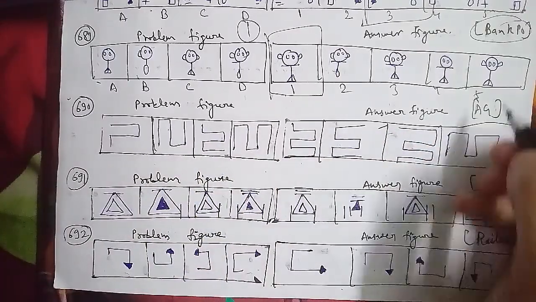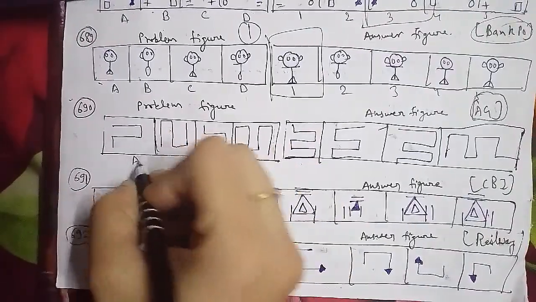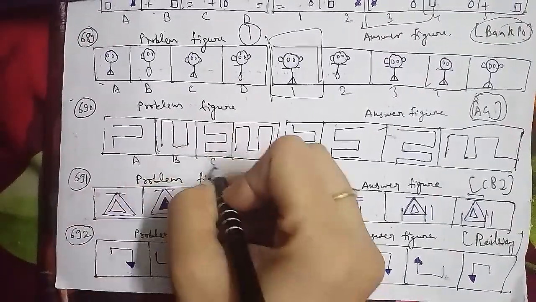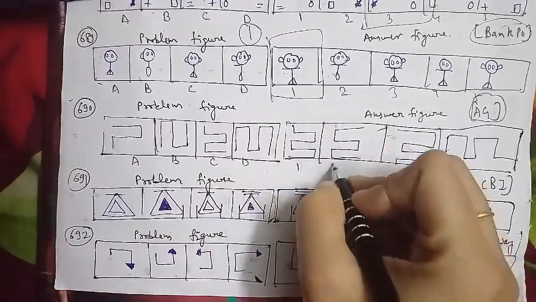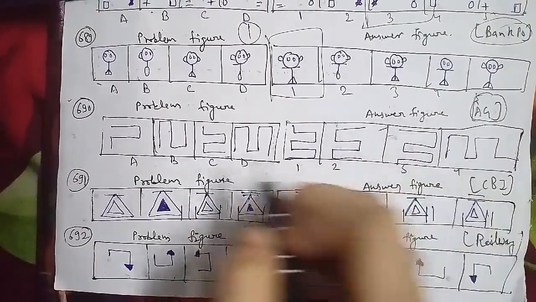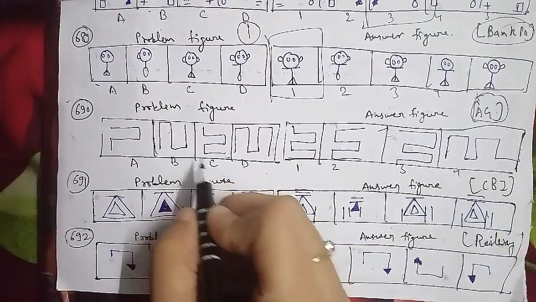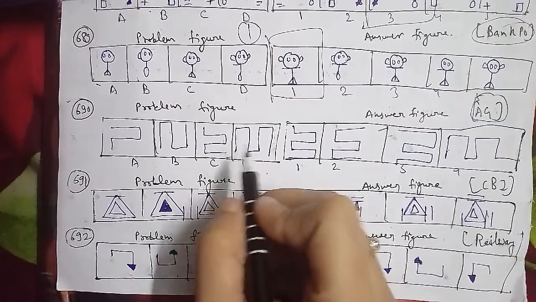Let's go ahead with 691st question of the session, that is your problem figures, and these were the answer figures as well, which has been asked in the CBI examination paper, and that is also an important one in reference towards it. So that is what we have here, that is figure A, then figure B, figure C, figure D, and this has been named as answer figure, which is named as 1, 2, 3, and 4.